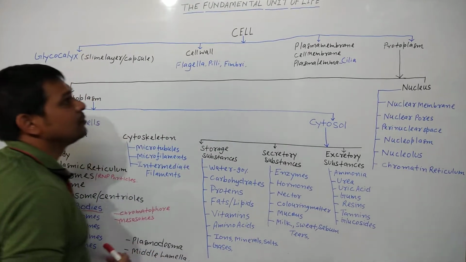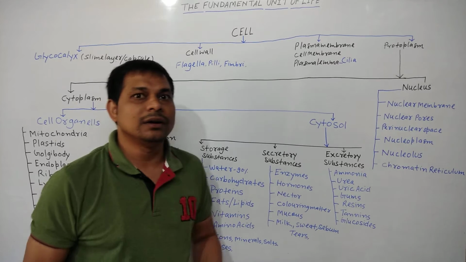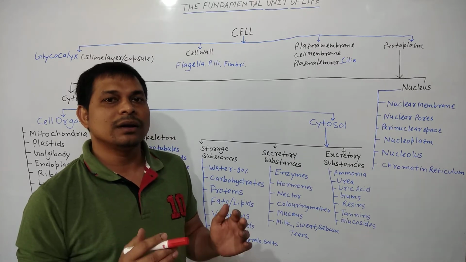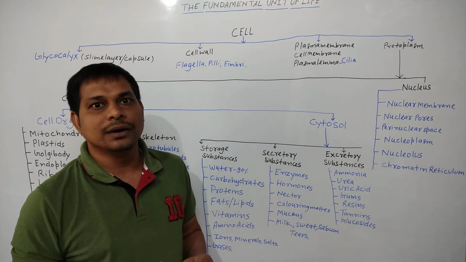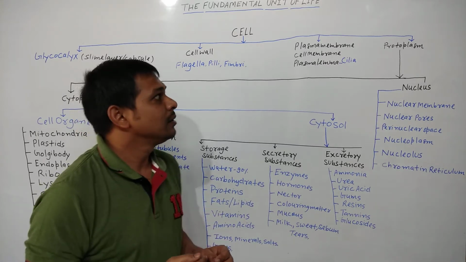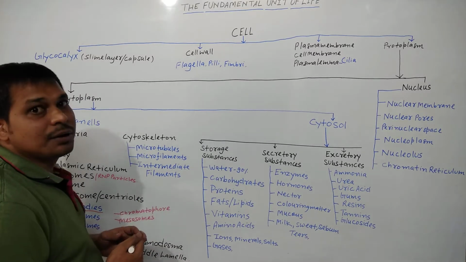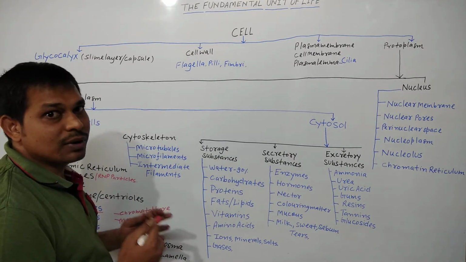In this lecture we will discuss what are the different components present in a cell. What are the different terms related to a cell? Clear? So see, all these are the terms or components related to the prokaryotic and eukaryotic cells.